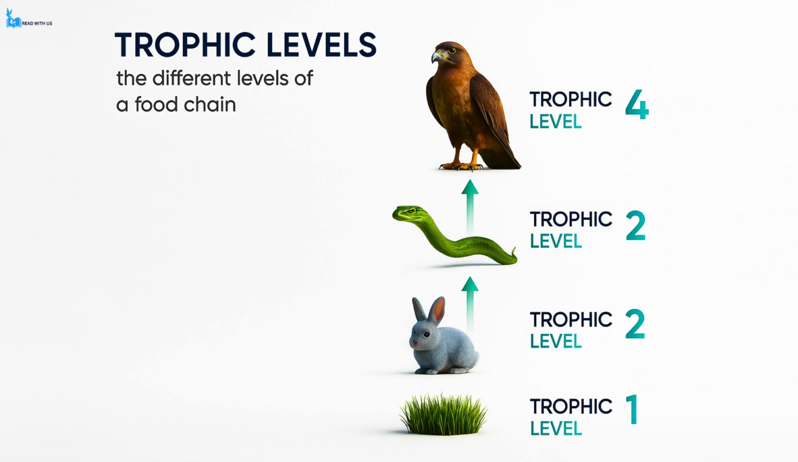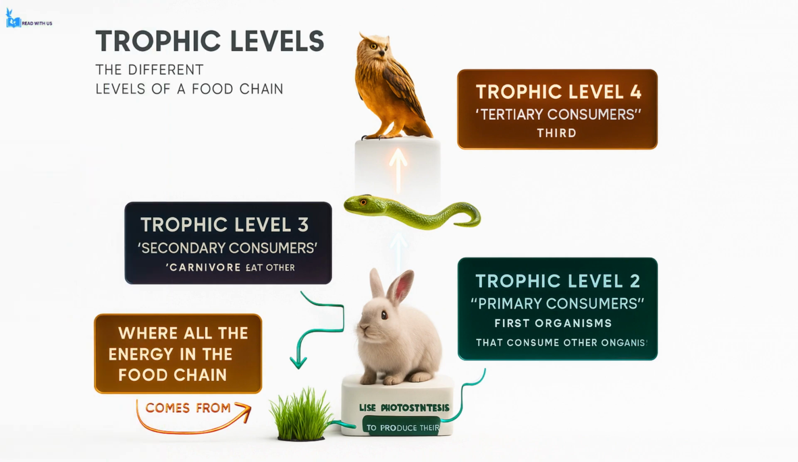The very first trophic level is always a producer, and this includes organisms like green plants or algae. We call them producers because they are capable of making their own food using sunlight through the process known as photosynthesis. Essentially, they convert light energy from the sun into chemical energy stored in glucose, and this stored energy becomes the foundation for all the energy flow in the entire food chain.